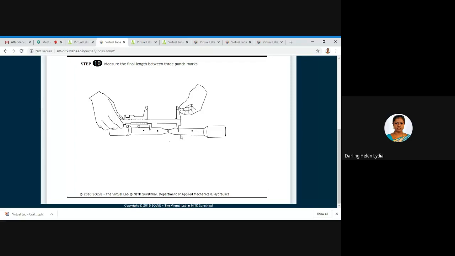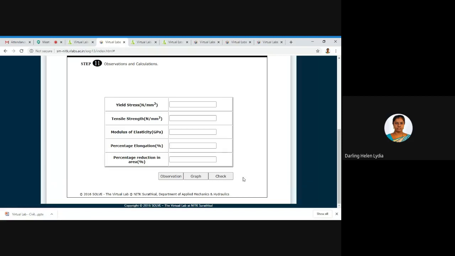Okay, so I'm moving on to the next step. The distance also needs to be measured. That is the final gauge length, which is 31.2 mm. Now you can perform your observations and calculations. The student may note the values based on the experiment, so they can calculate the things here.